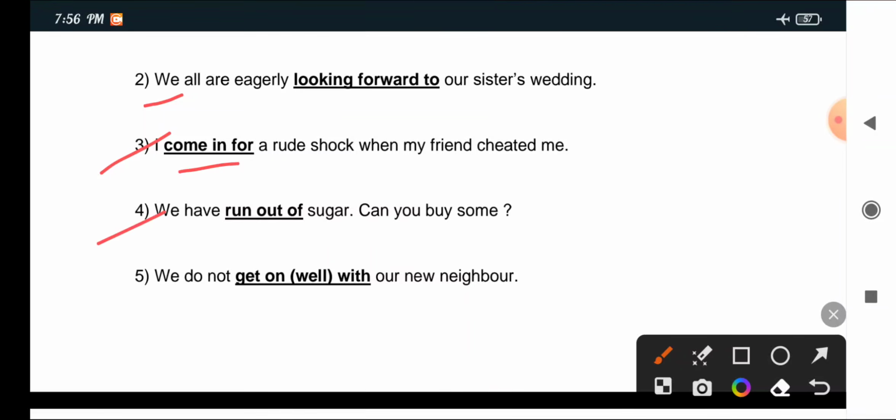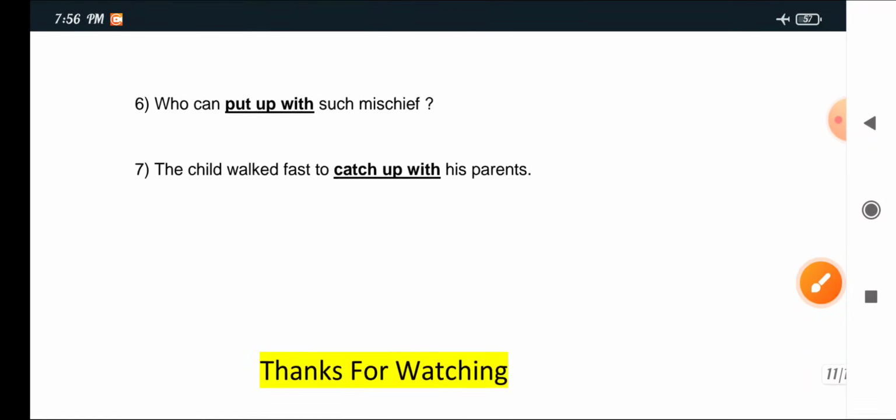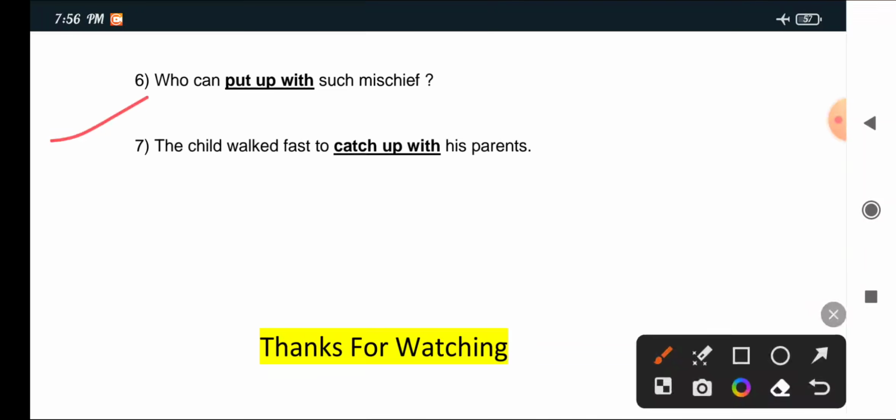4. We have dash sugar, can you buy some? We have run out of sugar, can you buy some? 5. We do not dash our new neighbors: we do not get on well with our new neighbors. 6. Who can dash such mischief? Who can put up with such mischief? 7. The child walked fast to dash his parents: the child walked fast to catch up with his parents.